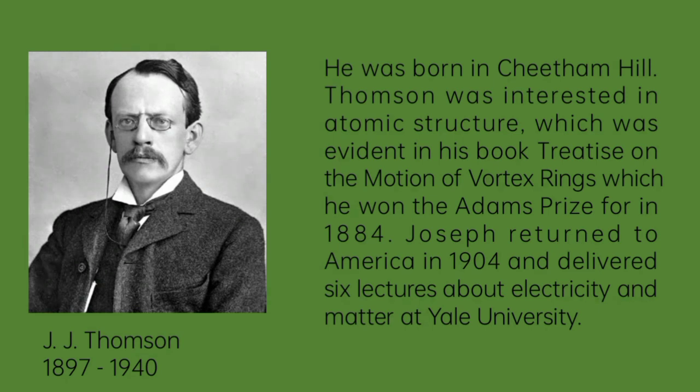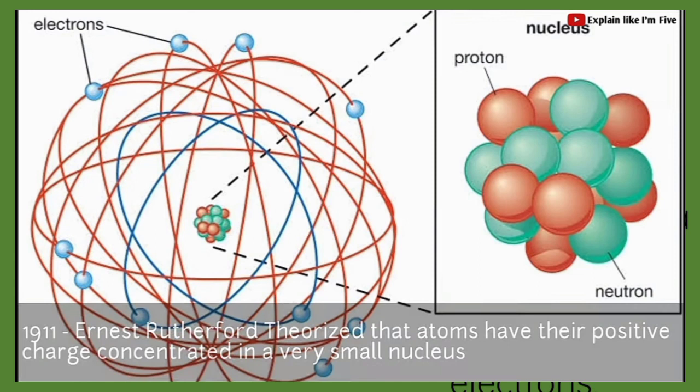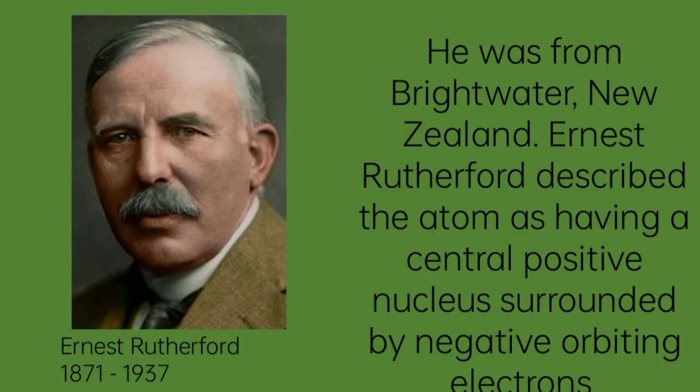And the next scientist who discovered the atom is Ernest Rutherford. Ernest Rutherford was from Brightwater, New Zealand. Ernest Rutherford described the atom as having a central positive nucleus surrounded by negative orbiting electrons. In 1911, Ernest Rutherford theorized that atoms have their positive charge concentrated in a very small nucleus.